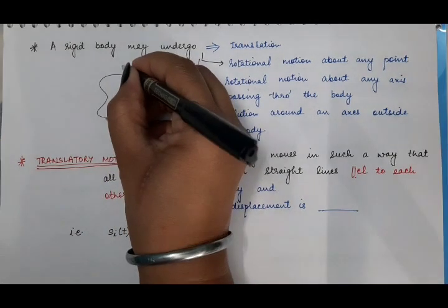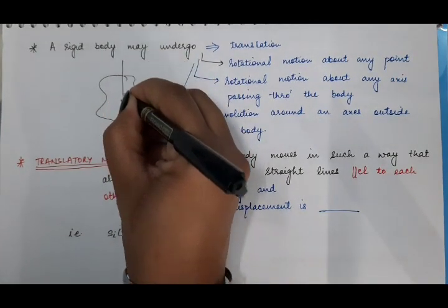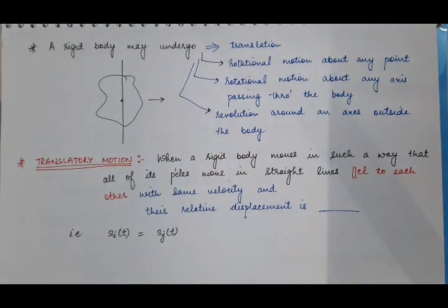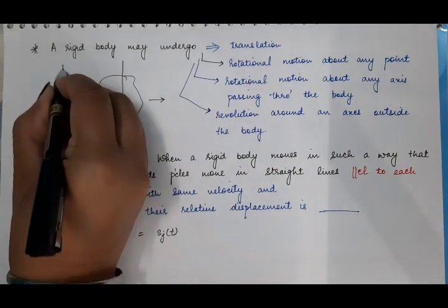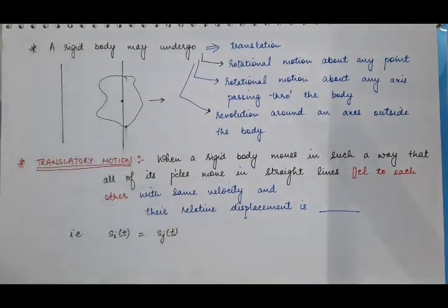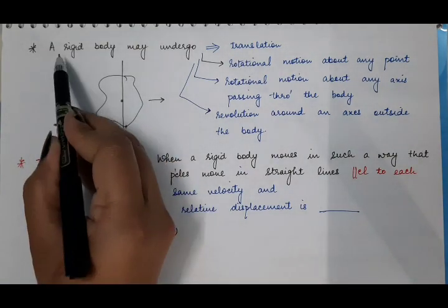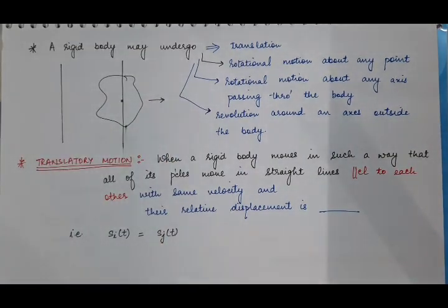It may undergo rotation about an axis which is passing through the rigid body, and it may also undergo revolution about an axis which is lying outside the body. So it will rotate in this way about this. So first we'll discuss translatory motion. Translatory motion of a rigid body.